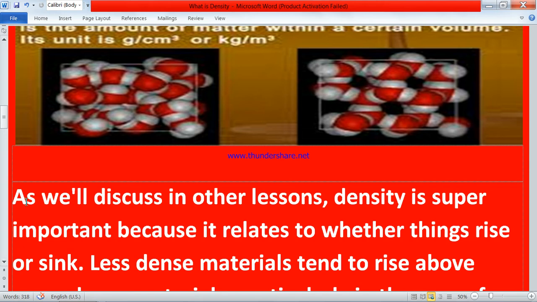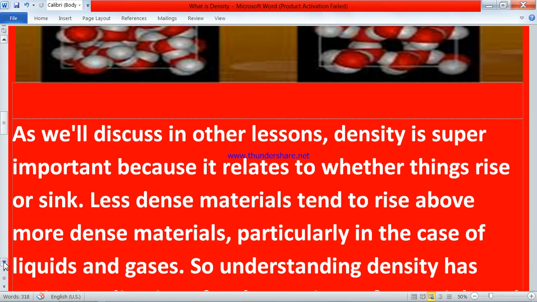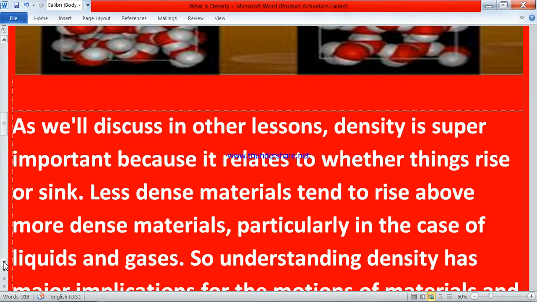We'll move to the next topic. As we'll discuss in other lessons, density is super important because it relates to whether things rise or sink. Less dense materials tend to rise above more dense materials, particularly in the case of liquids and gases.